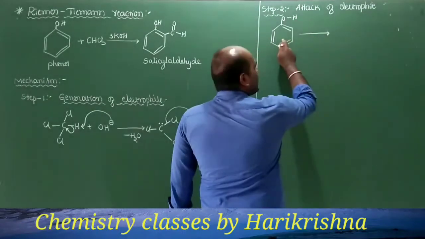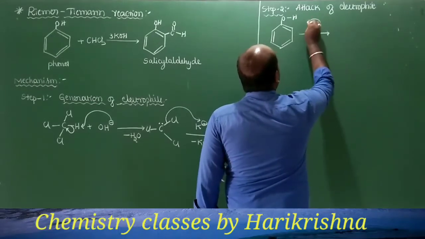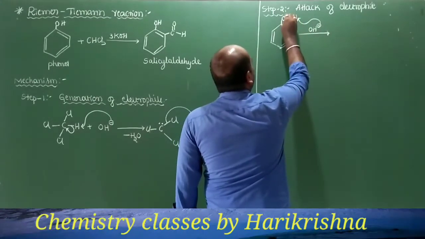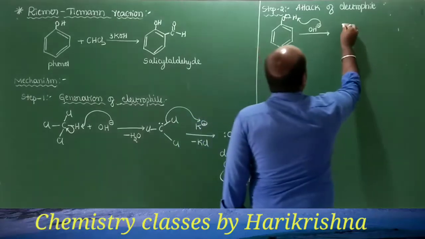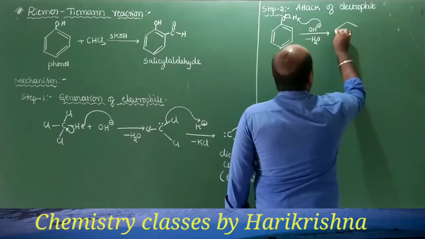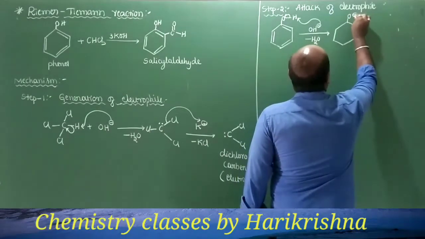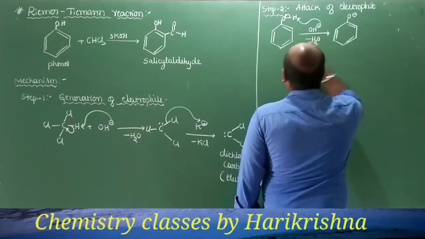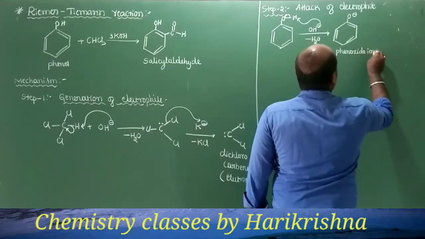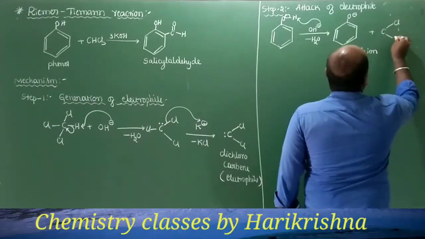So here we have taken the phenol. So now again the base will come into picture, that is OH minus. So this OH minus will attract the H of the phenol, and this bond pair of electrons will shift onto the oxygen, so that there occurs elimination of H2O. So that again results in the formation of O minus over here, that is phenol first converts into phenoxide ion, and to this phenoxide ion the dichlorocarbene will attack.